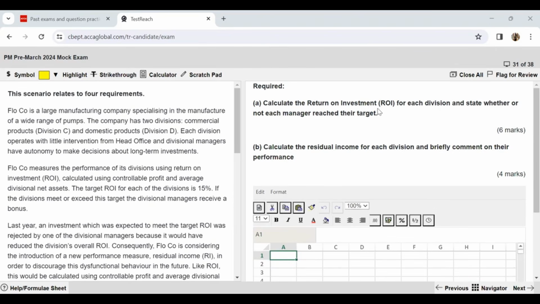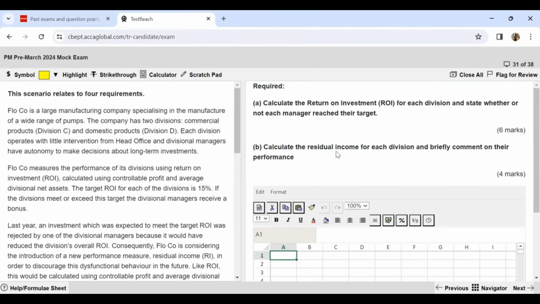This question is called Flow Company, and as you can see at first glance, it pertains to the ROI and RI approach of measuring the performance of the projects, investment appraisal also you can say. So this is how we are getting into the question.